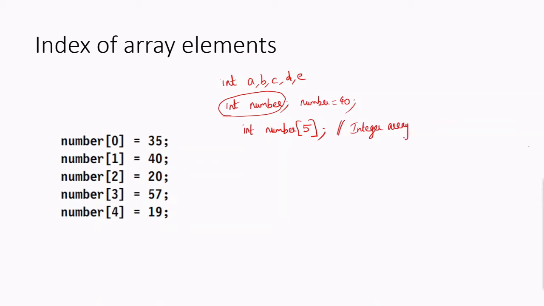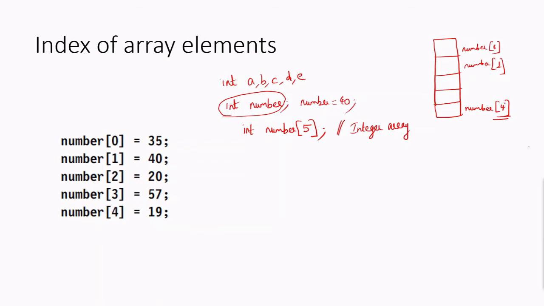An integer array means that in memory, instead of a single location, there will be 5 locations. The first will be number 0, the next will be number 1, up to the last, number 4.